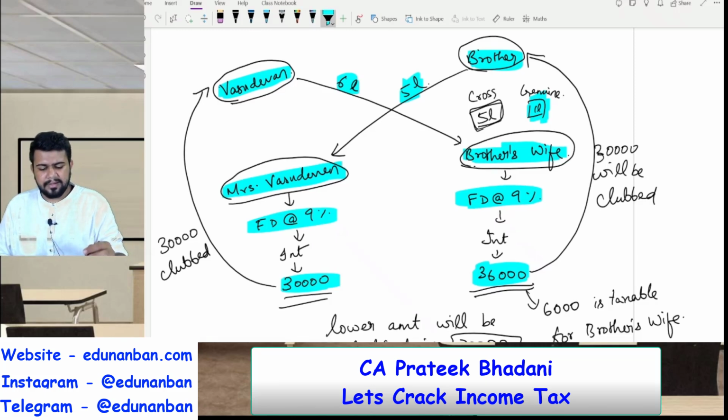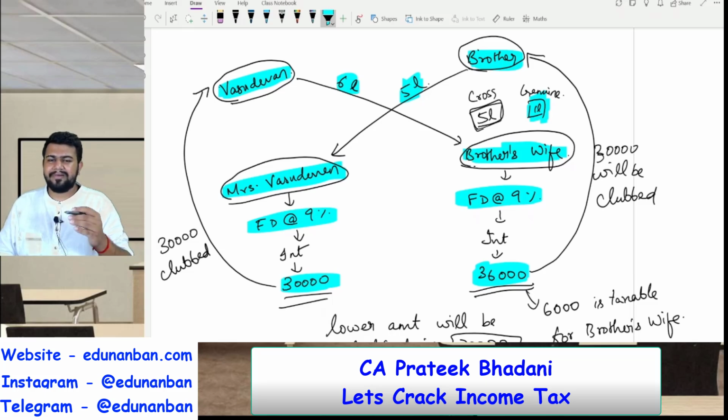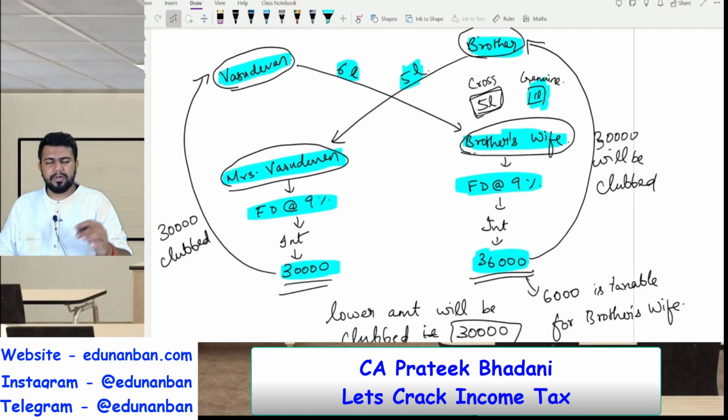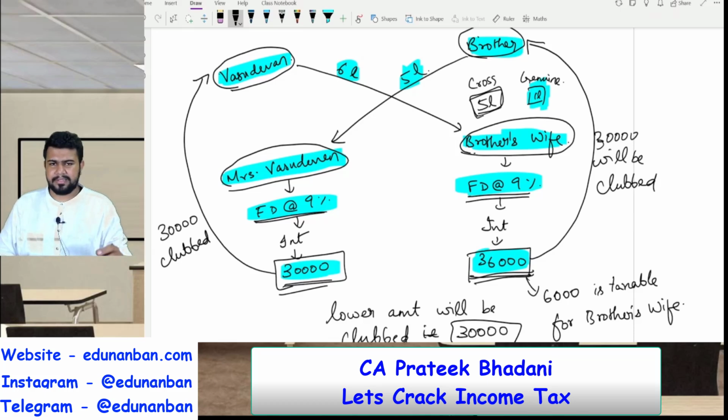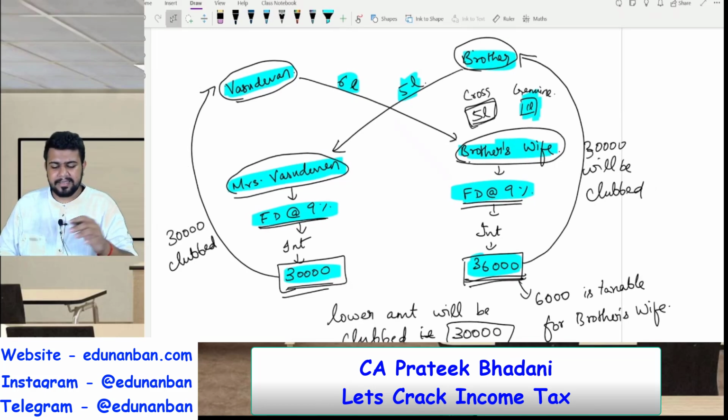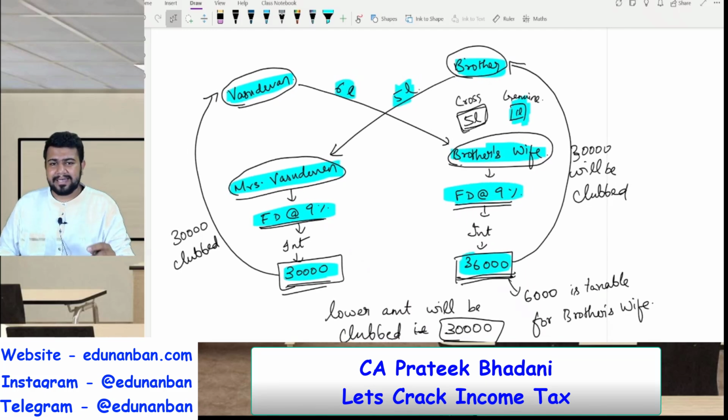I gave you an example from the study material question itself. Vasudevan gave 6 lakhs as gift to brother's wife. Brother gives 5 lakh as gift to Vasudevan's wife, Mrs. Vasudevan. Both invested the money in a fixed deposit at 9% per annum. 30,000 interest was earned by Mrs. Vasudevan and 36,000 interest was earned by brother's wife. In such case, is it cross transfer? Answer is yes, this looks like cross transfer. Now, the provisions say only the same amount can be cross transfer. Different amounts cannot be cross transfer. Hence, the lower amount will be considered as cross transfer.